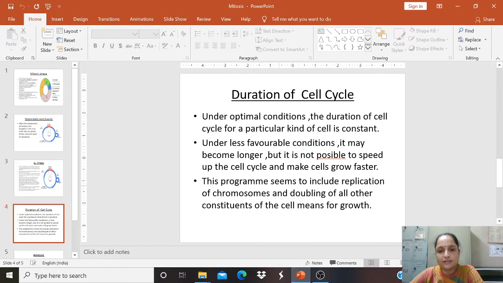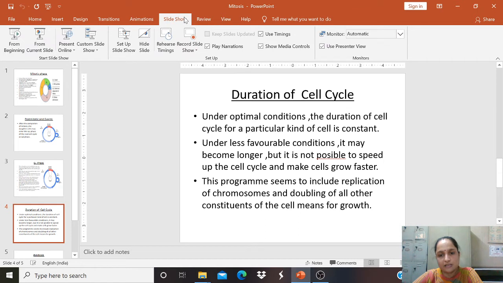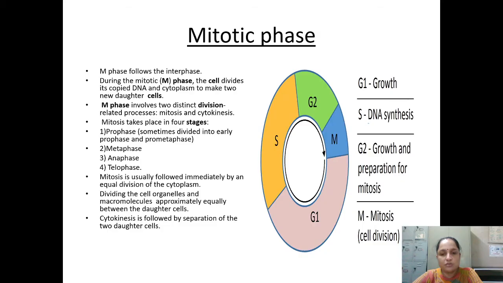Hello everyone. Once again I am in front of you with the same topic that we were discussing, that is the cell cycle, and this is the second part of the cell cycle which we are going to continue today. Earlier we discussed the G1 phase, S phase, and G2 phase, and right now we are going to talk about the M phase, that is the mitotic phase. So this M phase follows the interphase, as you can see in the picture. S, G1 and G2 are there in the interphase.